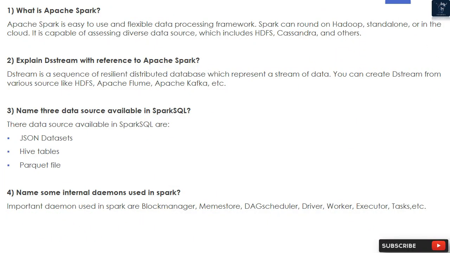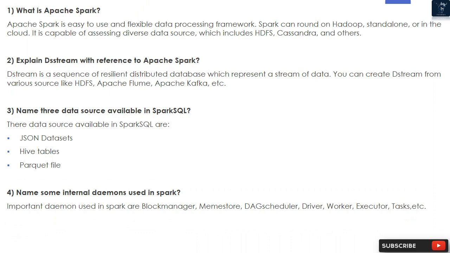1. What is Apache Spark? Apache Spark is an easy to use and flexible data processing framework. Spark can run on Hadoop, standalone, or in the cloud. It is capable of accessing diverse data sources, which includes HDFS, Cassandra, and others.